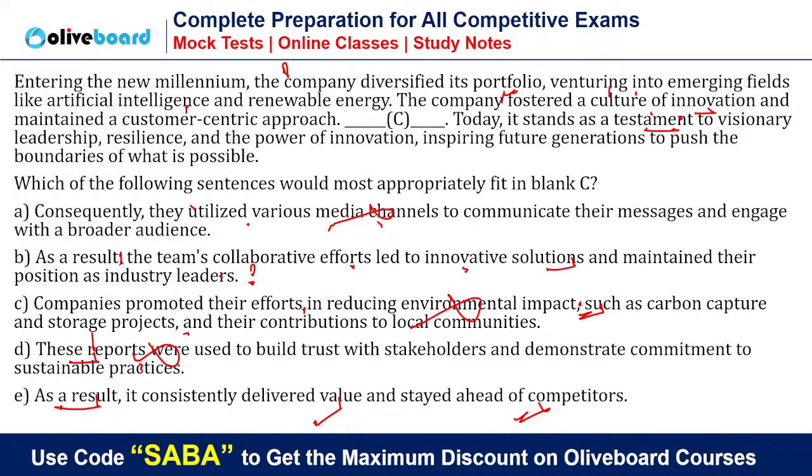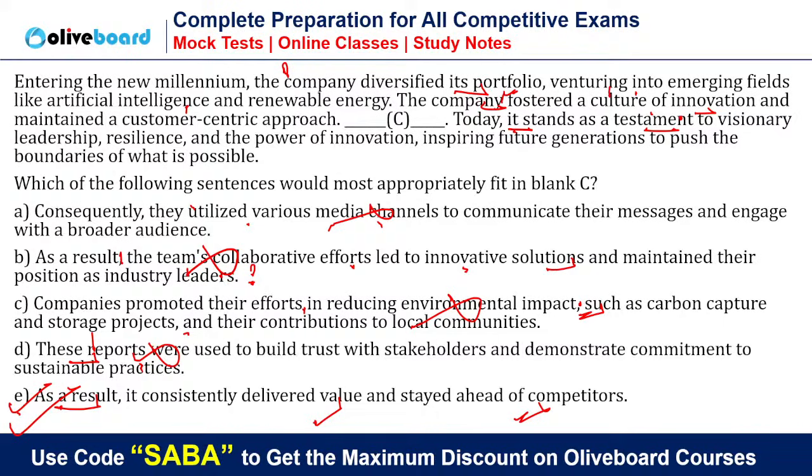In the entire passage, we are talking about the company, not about the team, not about the management, nobody. So everywhere we are talking about the company. Today, it stands, the company fostered its portfolio. So yes, we are talking about the company. That is why the answer will be company. We will not bring any third person in between.